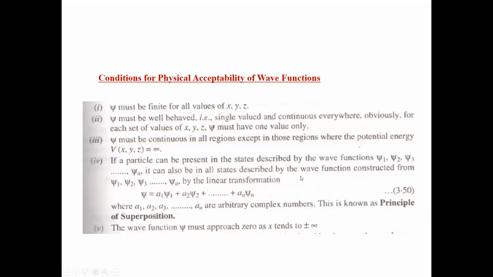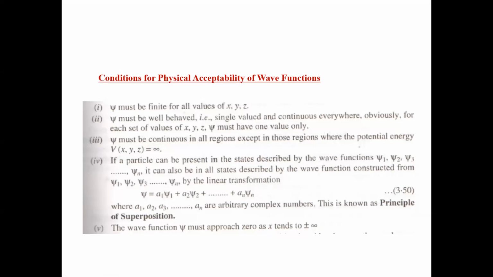Similarly, here we can write these wave functions in the form of their linear combination, or in the form of the superposition principle. That is called the superposition principle. So if psi1 to psi n are the wave functions, using the superposition principle the resultant wave function psi will be equal to a1 psi1 plus a2 psi2 plus an psi n.